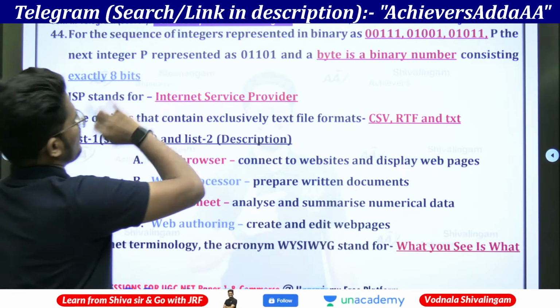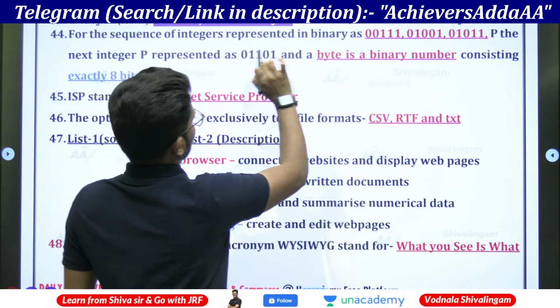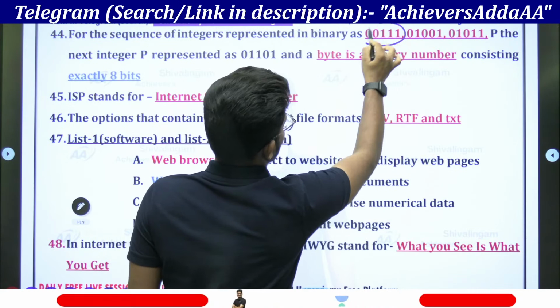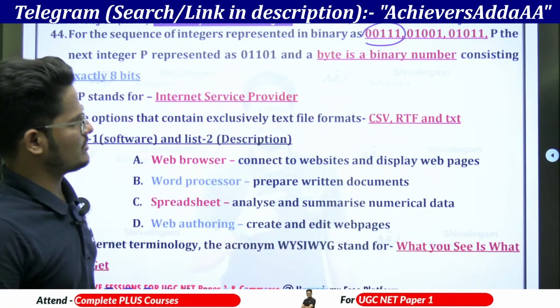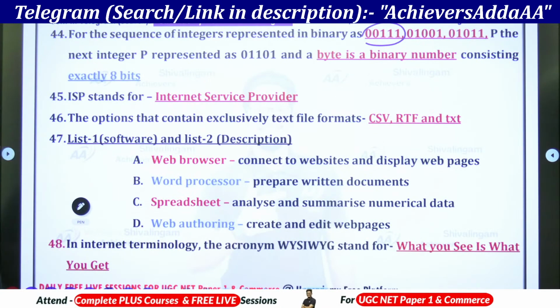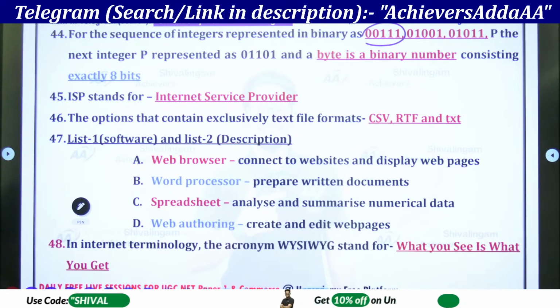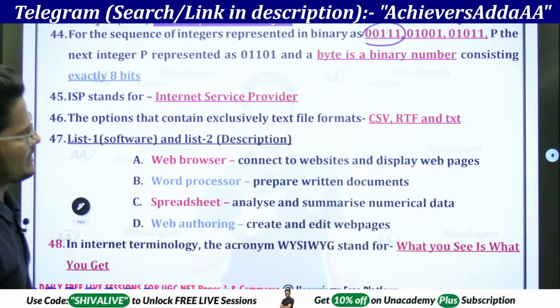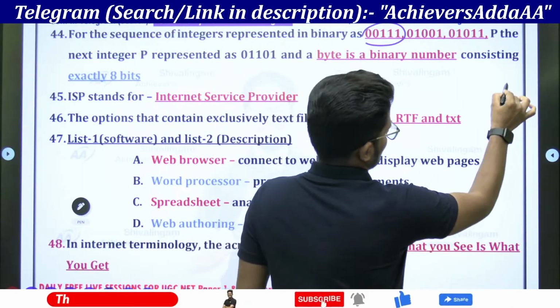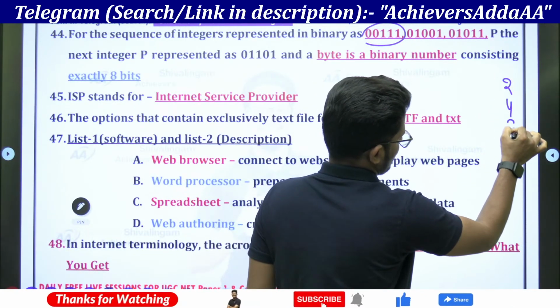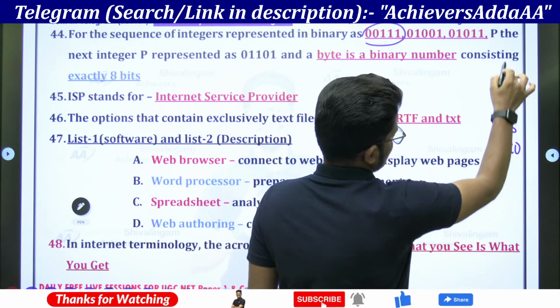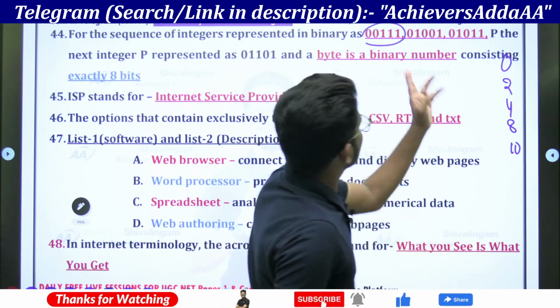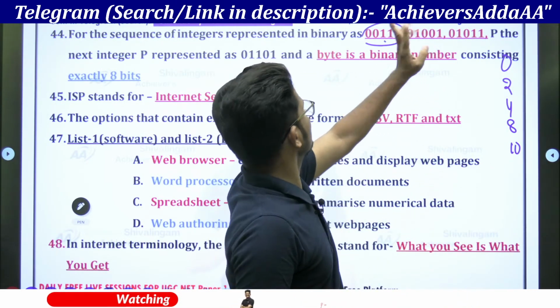For the sequence of integers represented in binary 0 0 1 1 0 1 0 0 1 0 1 0 1 1 and p next is given. So how to identify? It is simply multiples of 2, 4, 8, 10 like this. So first this is given as a 0.